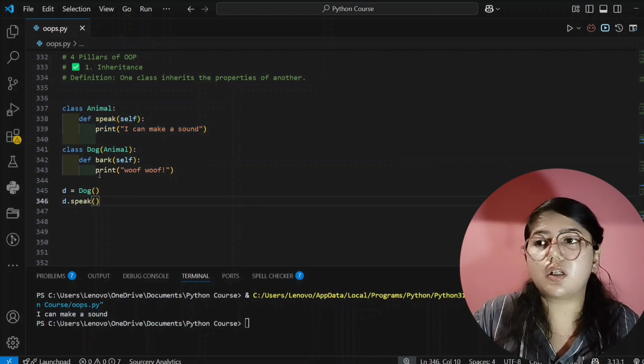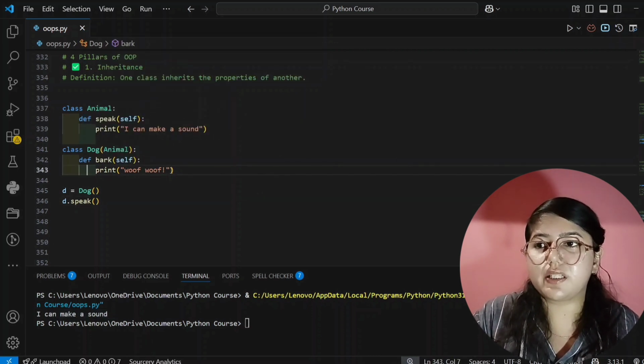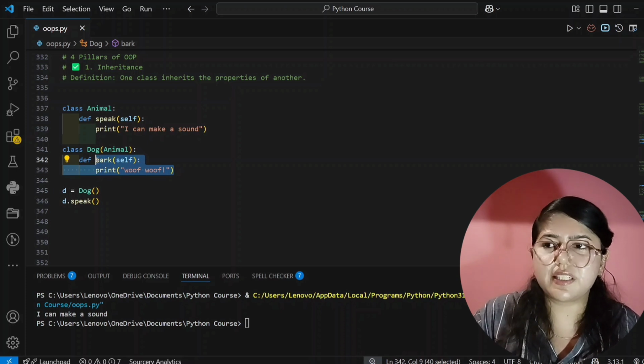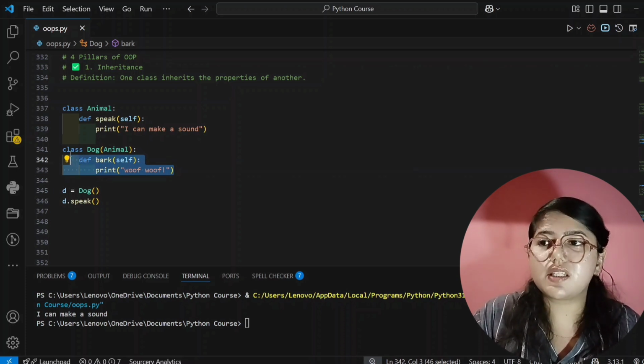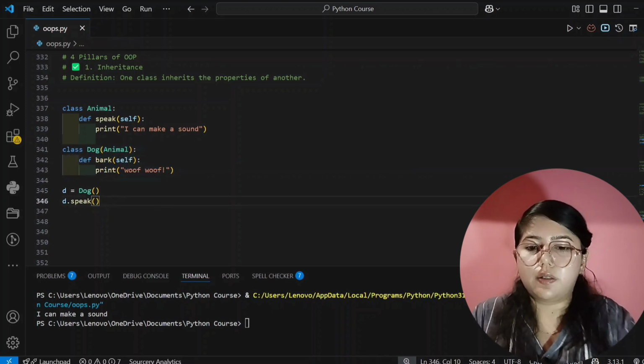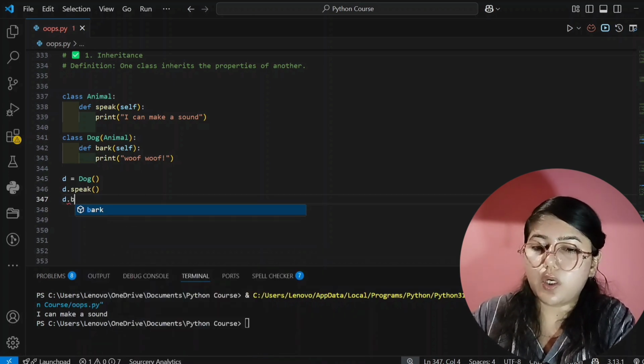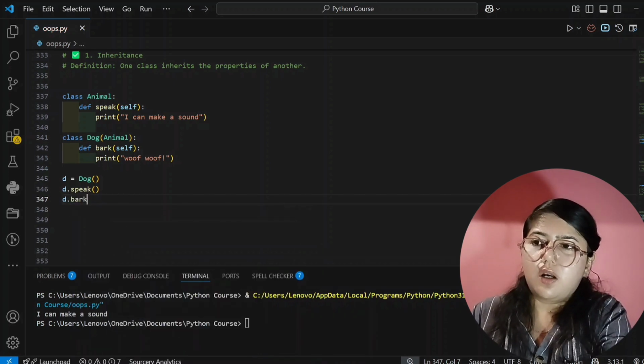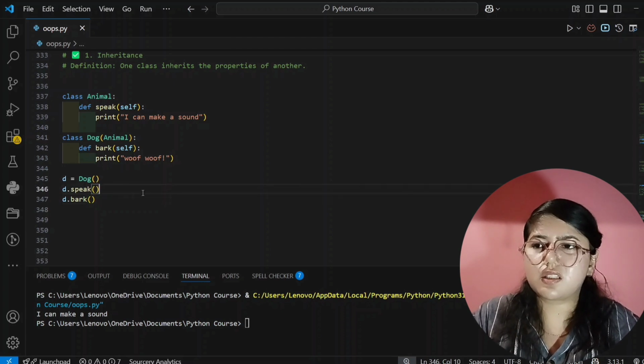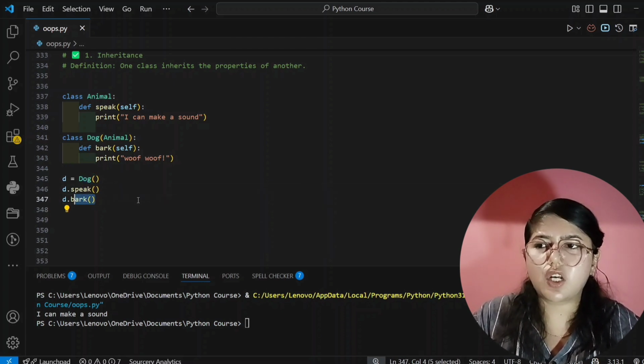Now I will use the method of this child class as well, and it will also show that. So d dot bark. Obviously it will show, because this is the child only.